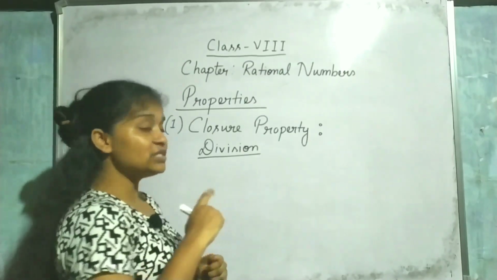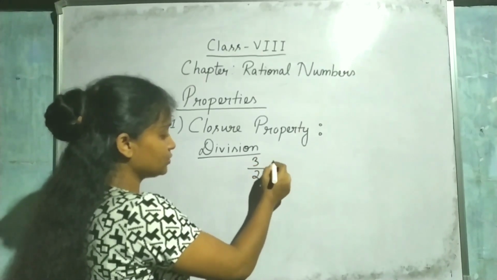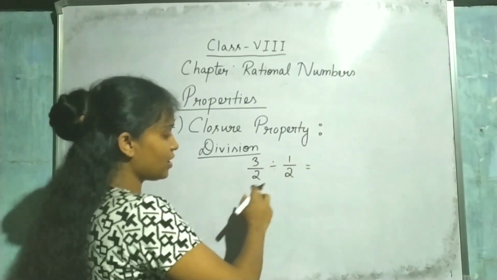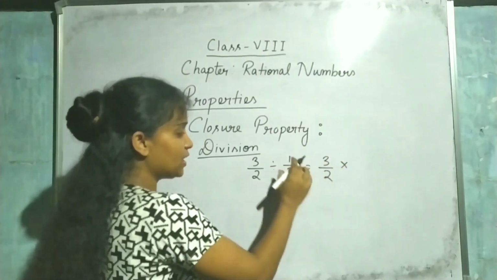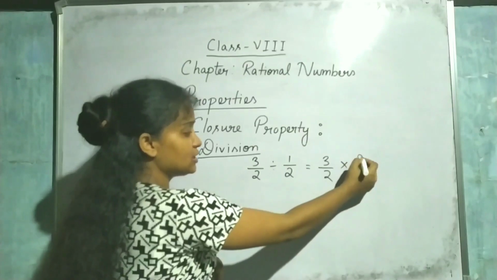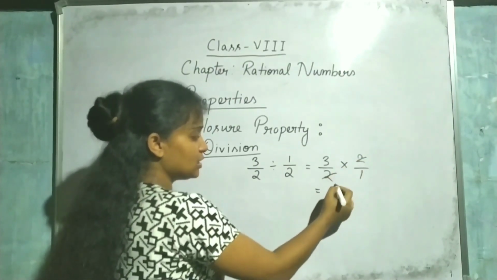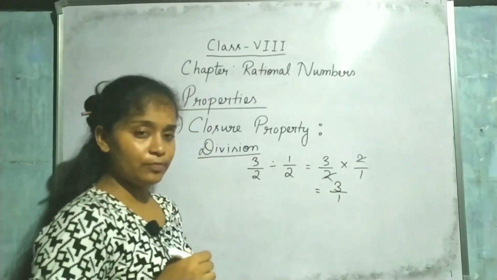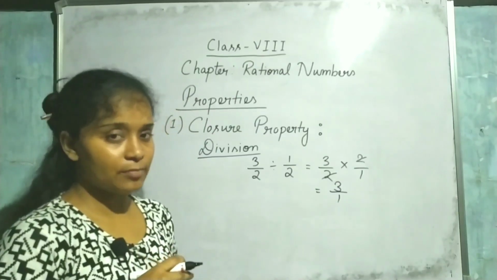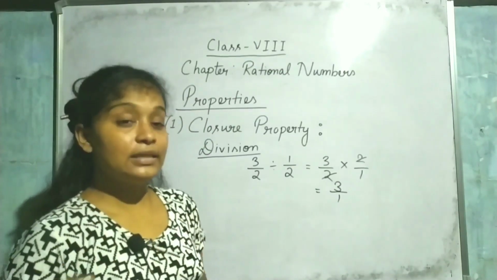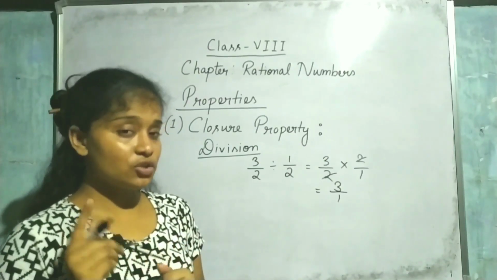Now when you check for division, here I can write, when I solve it, 3 by 2 becomes multiplied, and this number you have to reverse, then it becomes 2 by 1. Then 3 and 2 cancel, and it becomes 3 by 1, or 3. So when I am taking two rational numbers, the answer is also a rational number. But there is some limitation, like for division.